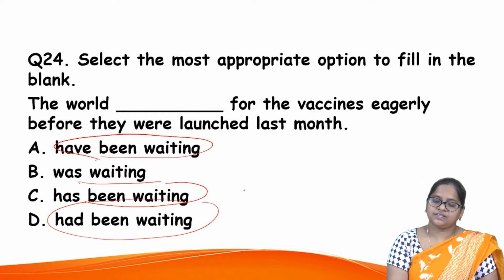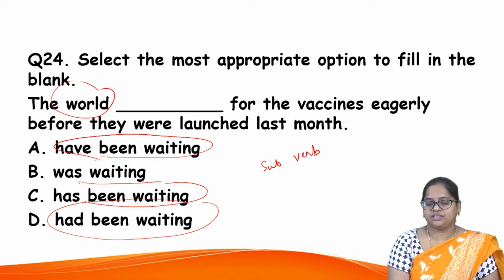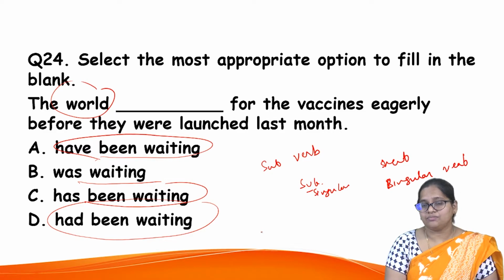Now we should always understand subject and verb agreement. If the subject is singular, you have to take a singular verb but not the plural verb, right? If the subject is plural, you can take the plural verb. For example, Raju has come to class.